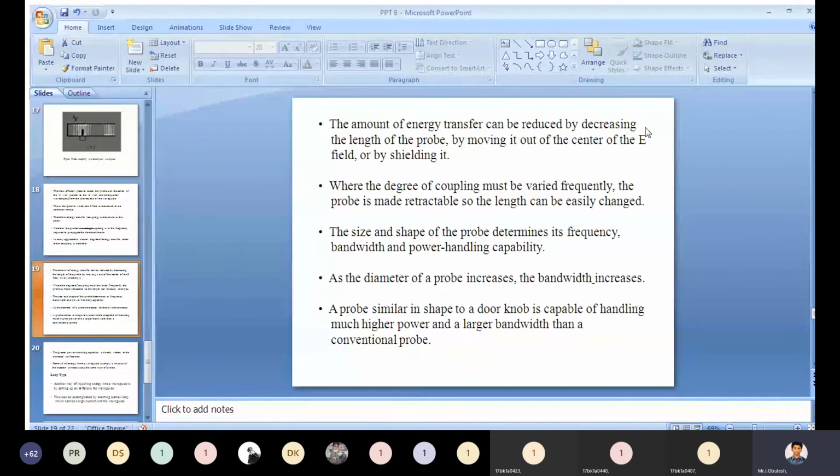Similarly, a probe shaped like a doorknob is capable of handling much higher power and a larger bandwidth than a conventional probe. You need to remember this.